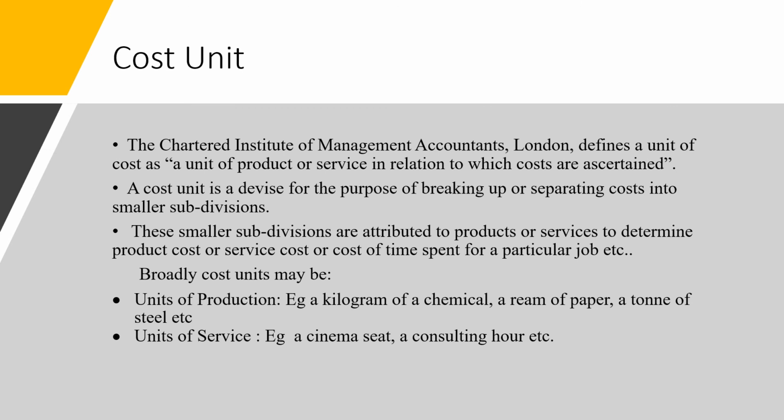Like you can say a kilogram of a chemical, a ream of paper, a ton of steel, etc. And if you look at units of service, it might be a cinema seat, might be a consulting hour, etc. So like this, cost units are breaking up of cost into smaller subdivisions and then attributing it to the product or service. If it is attributed to the product, it has different units. If it is attributed to the service, it is called in a different way.